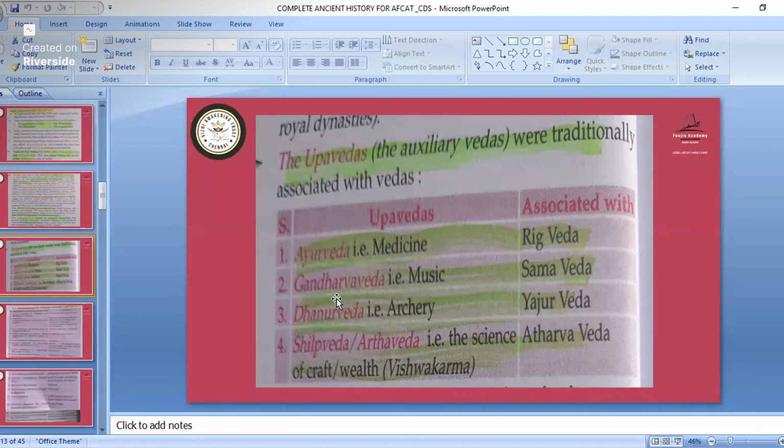And Gandharva Veda is for music, that is associated with Sama Veda. And Dhanur Veda means archery, so it is associated with Yajur Veda. And Artha Veda, Shilpa Veda, that is associated with Atharva Veda, the science of craft. So if a question comes for science of craft, that is Atharva Veda.